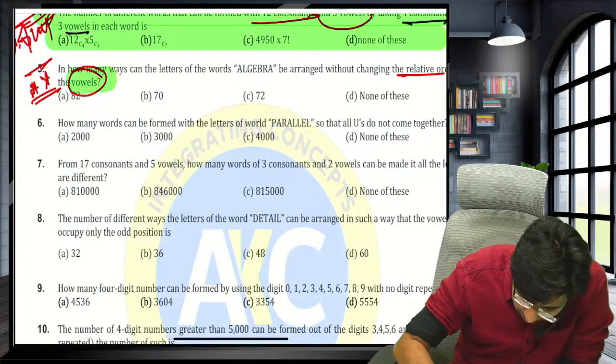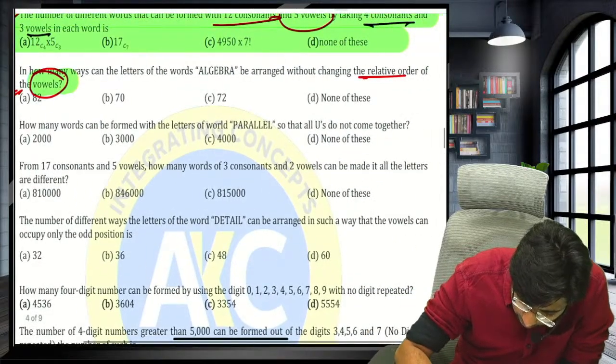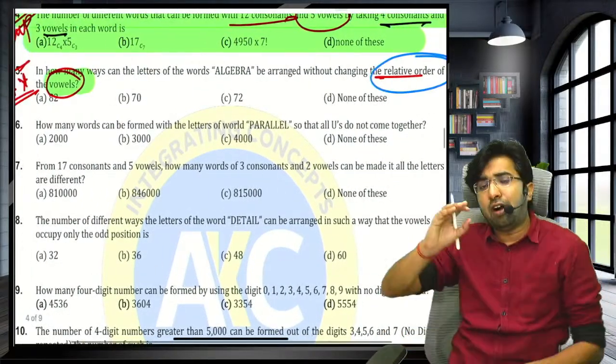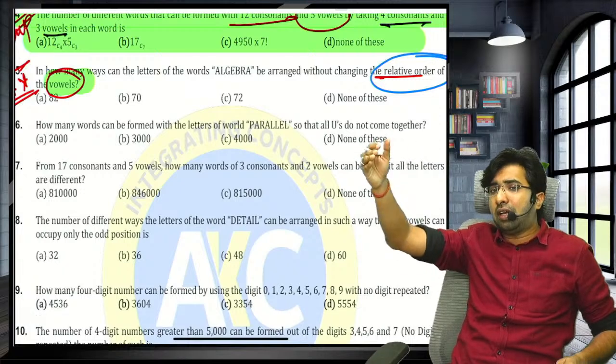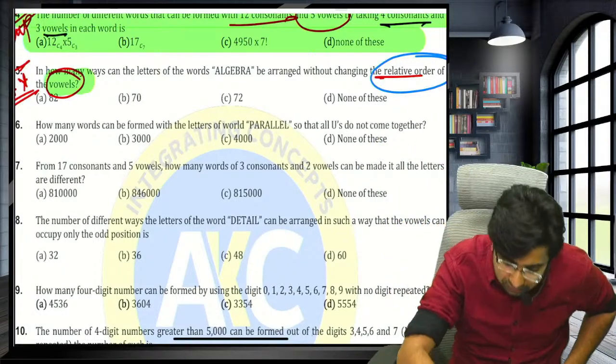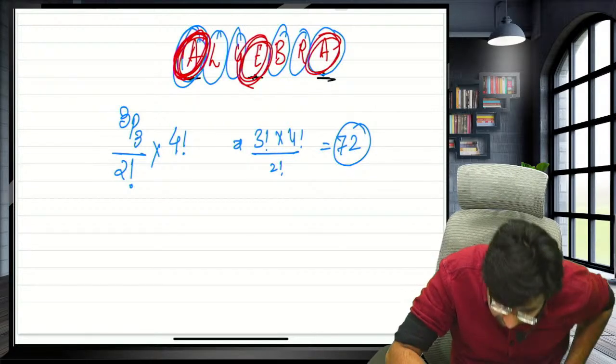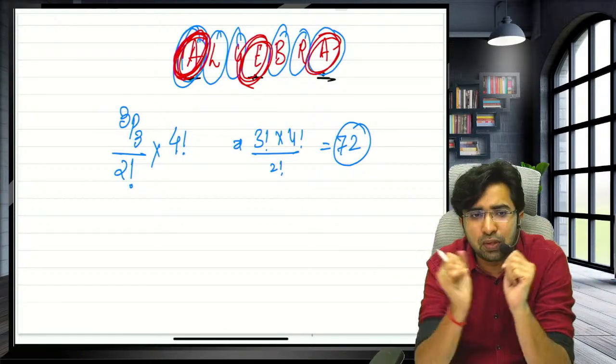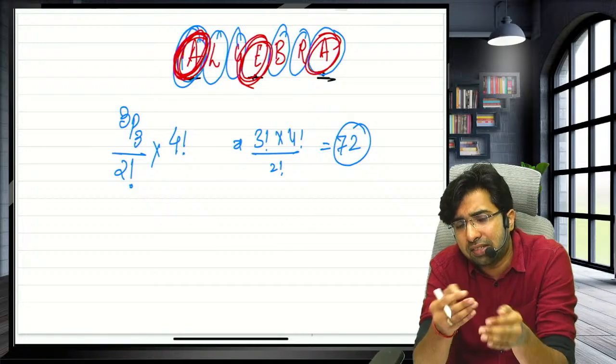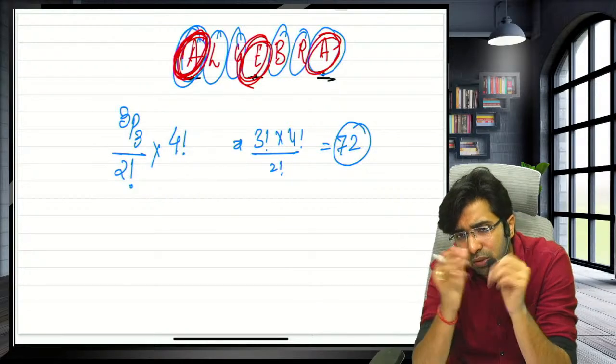Guys, what do you mean by without changing the relative order of the vowels? The vowels will always come in the same order as they are now. In these 3 places only the vowels will come. So you have to select 3 places and arrange the 3 alphabets in these 3 places only: 3P3.